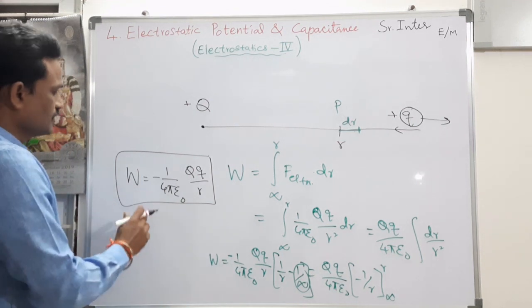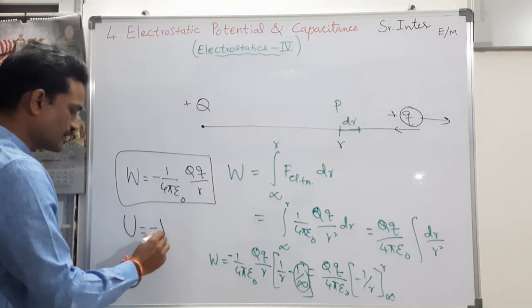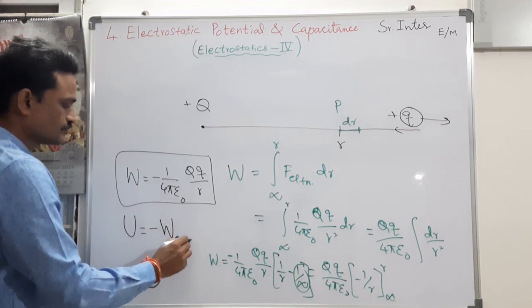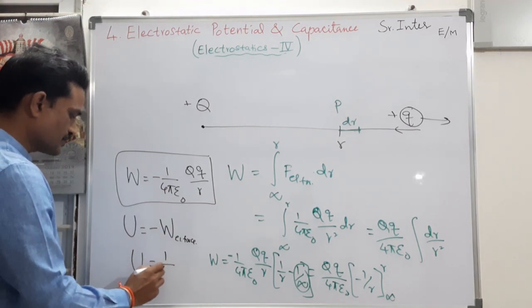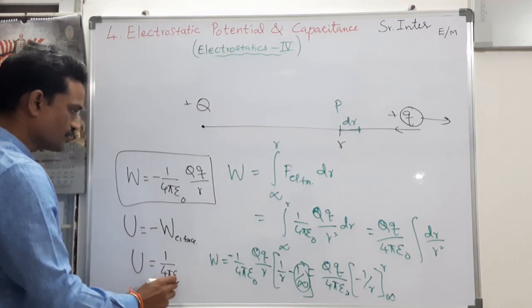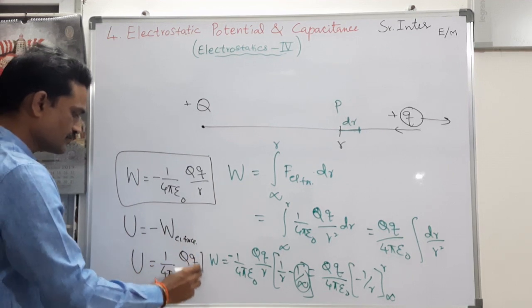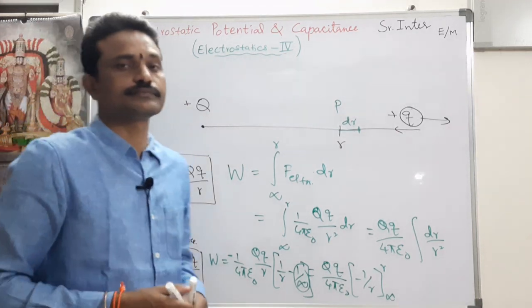So as I defined, electrostatic potential energy is negative of the work done by electric force. So U is equal to simply 1 by 4 pi epsilon naught q by r. This is the expression for electrostatic potential energy.